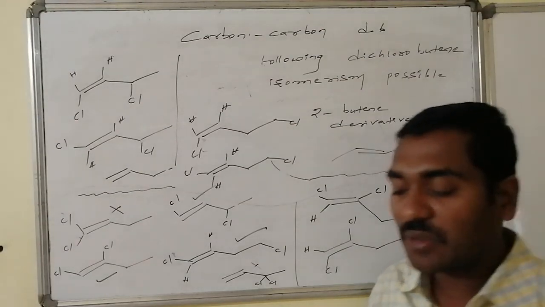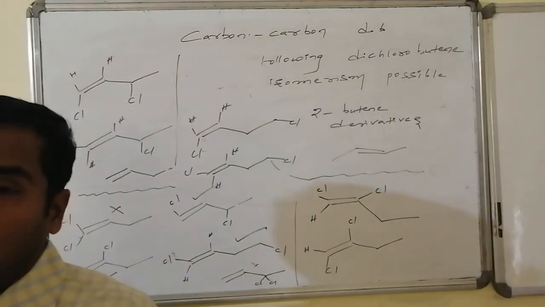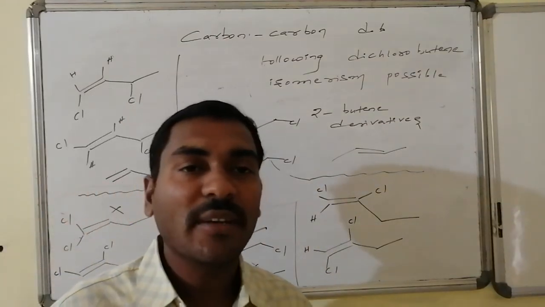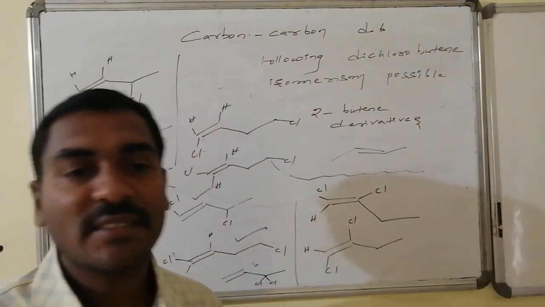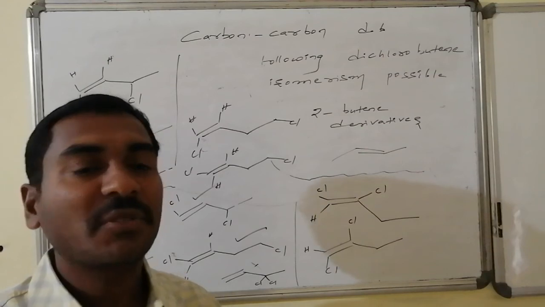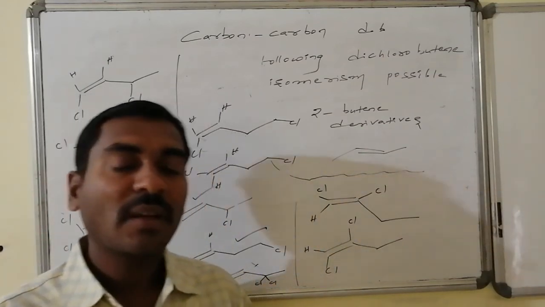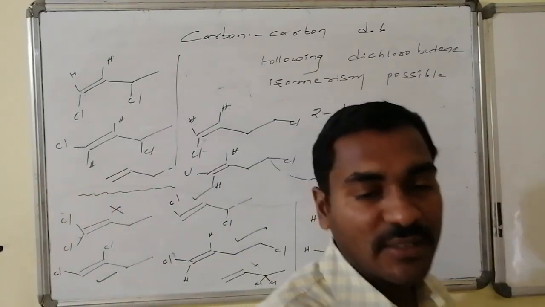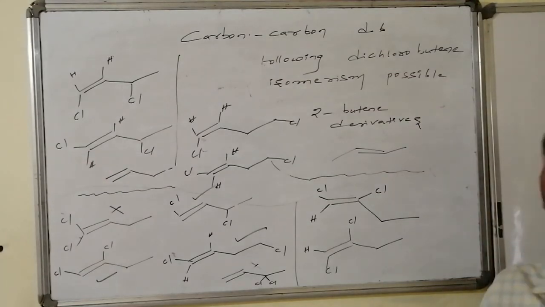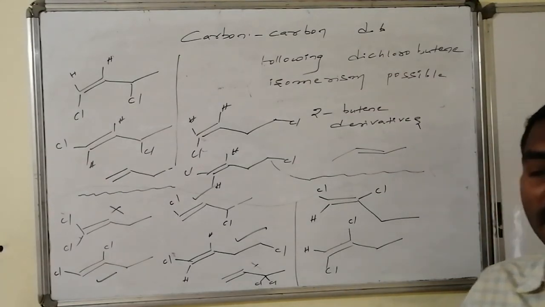Now you are expected to write the dichlorobutene of the 2-butene system, the dichloro derivatives. Write all possible structures, identify eligible structures for the geometrical isomerism, and write the corresponding geometrical isomers present in the structure.